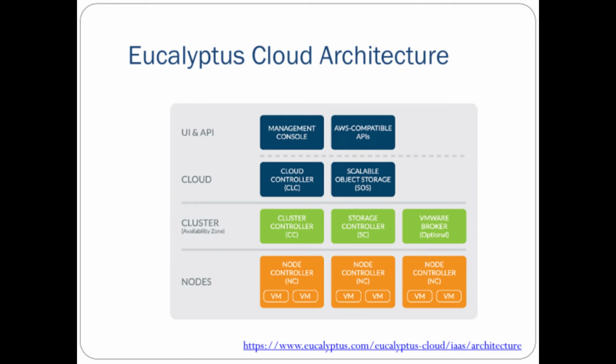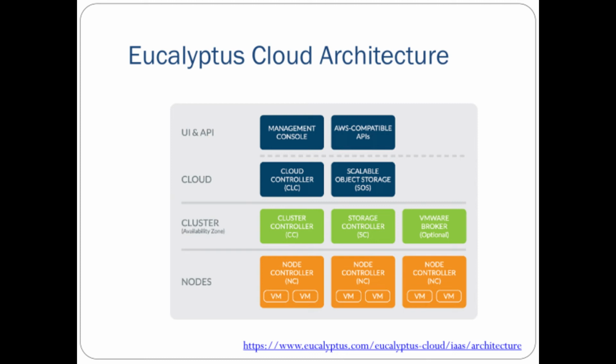Then all these different nodes are combined together into a cluster, and that cluster is managed by the cluster controller, storage controller, and VM broker. And these all have a much higher application type layer, which could be used by a manager for cloud management and for Amazon compatibility. So Eucalyptus basically creates a hybrid cloud, meaning a private cloud, Eucalyptus, combined with the public cloud of Amazon Web Services, and that's why Amazon Web Services is compatible with Eucalyptus.